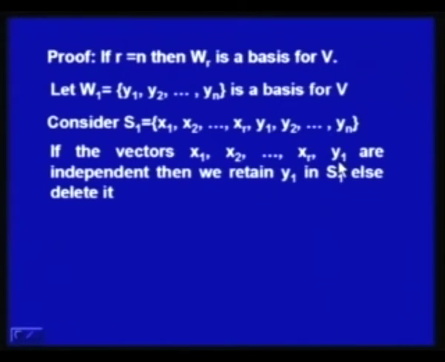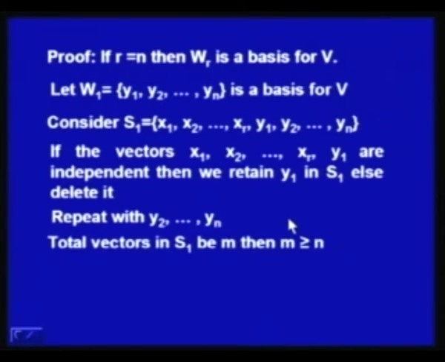If y1 together with this is linearly independent, then we keep y1 in S1, else we delete y1 from it. So, we will have y1 in this set only when this set forms a linearly independent set, otherwise we delete y1. We repeat this by adding y2, y3, ..., yn one at a time into the set S1.